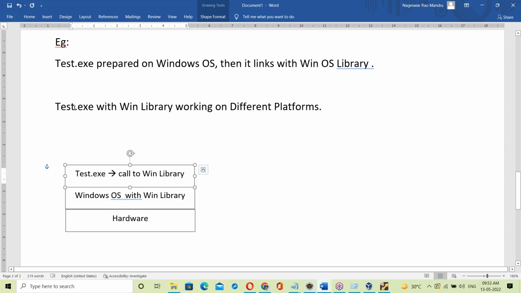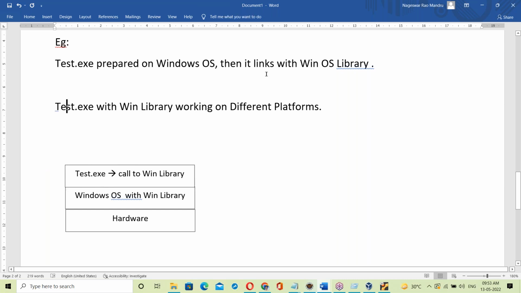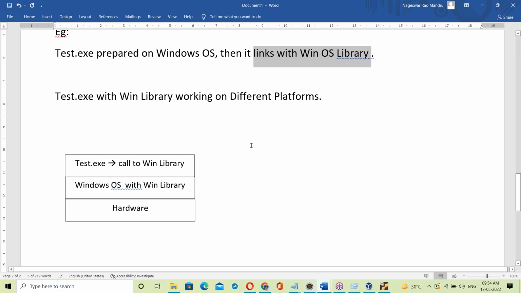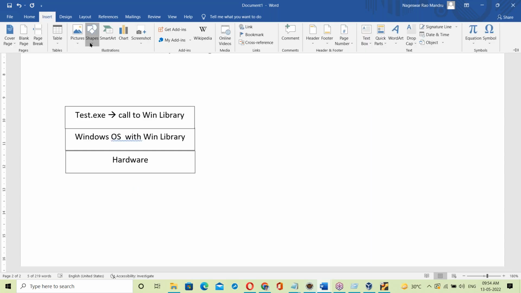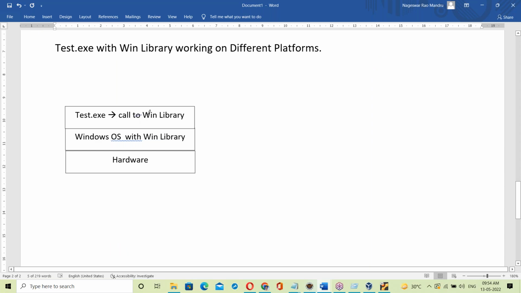Okay, the test.exe is already linked with the Windows OS library. At runtime, what happens here? The test.exe file will try to call the Windows OS library. Yes, the same library is available here. Using that, it will communicate with hardware components. That's it, successfully working.